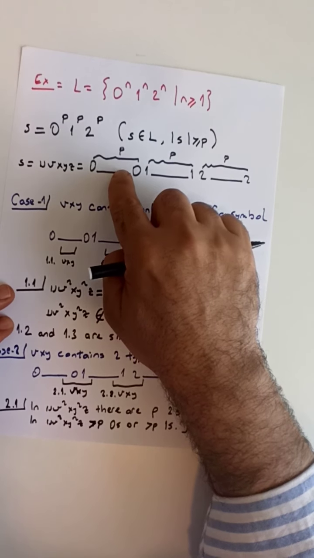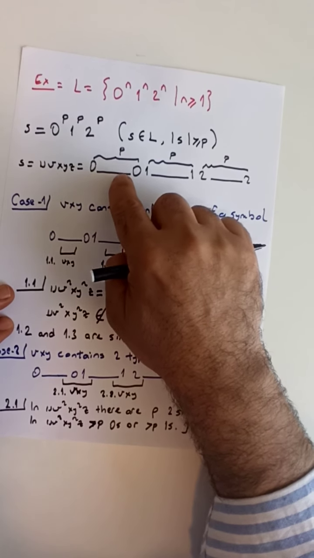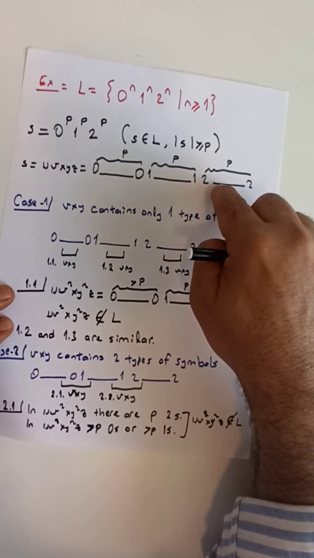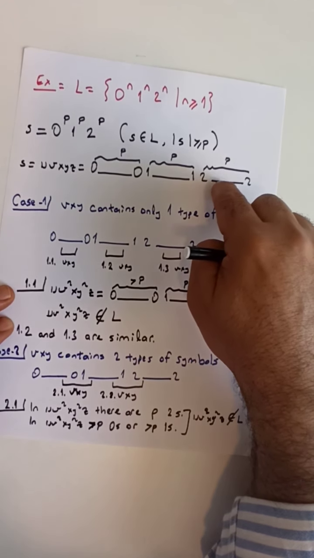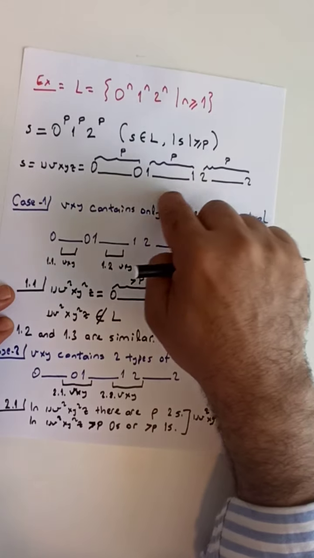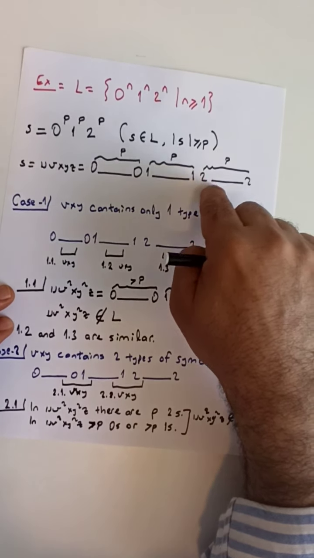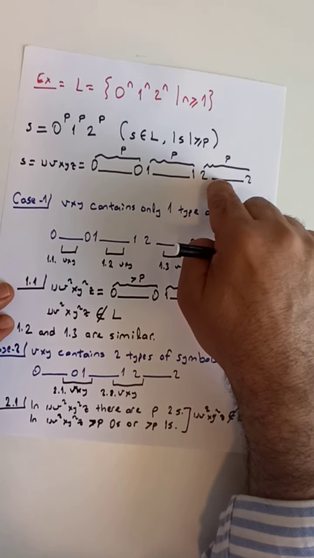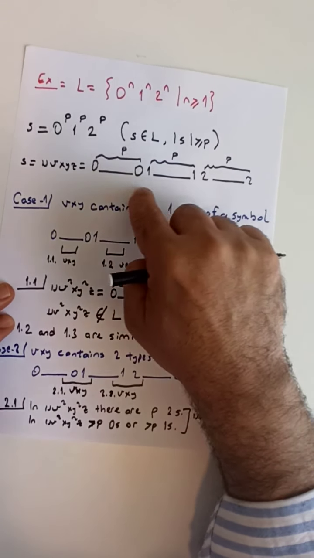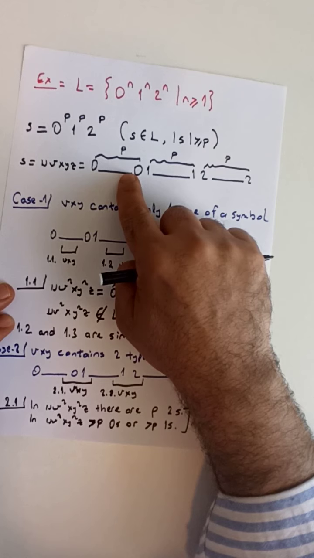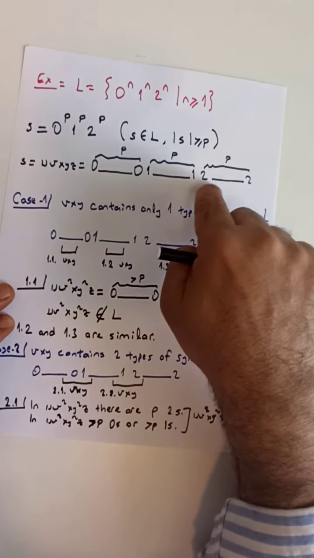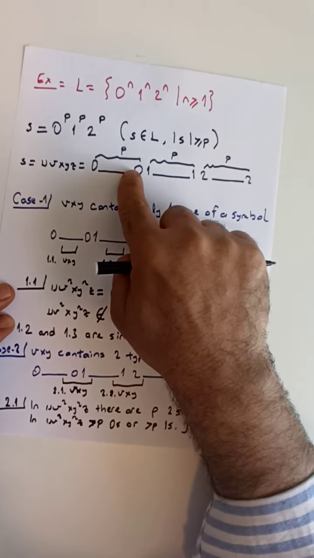In such a case, vxy would start somewhere here among the zeros, would contain all the ones, and would go along the range of twos. But you should be able to see that this is impossible due to the third condition of the pumping lemma, which says that length of vxy should be less than or equal to p. But in such a scenario, the length of vxy is greater than p.